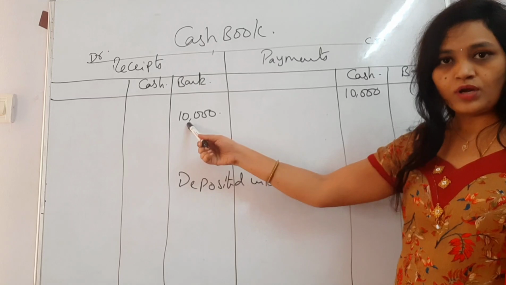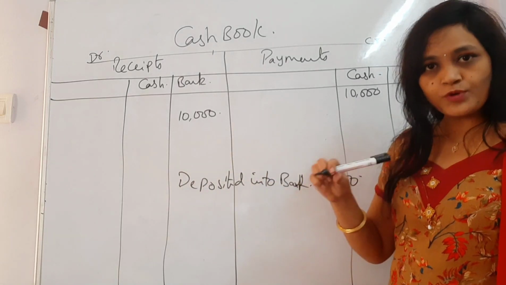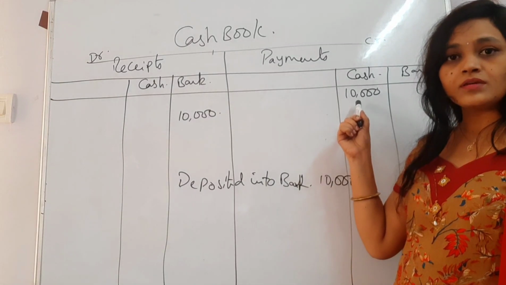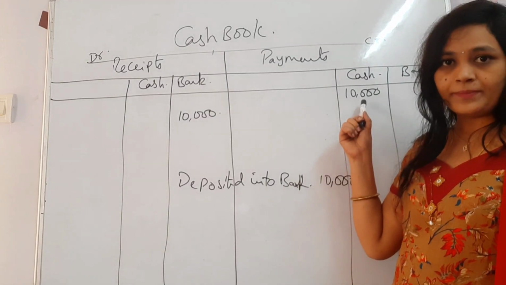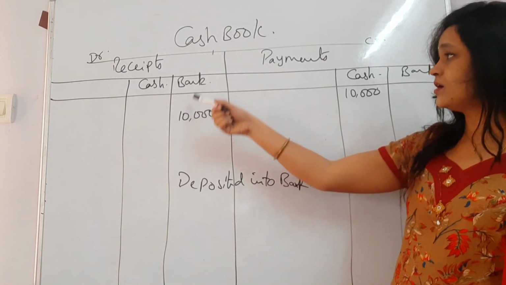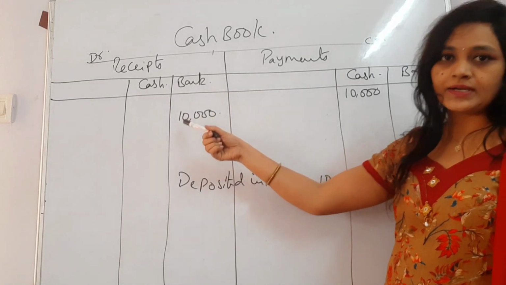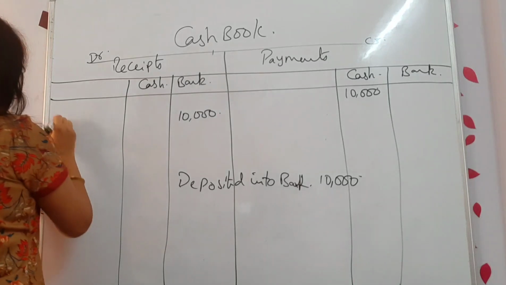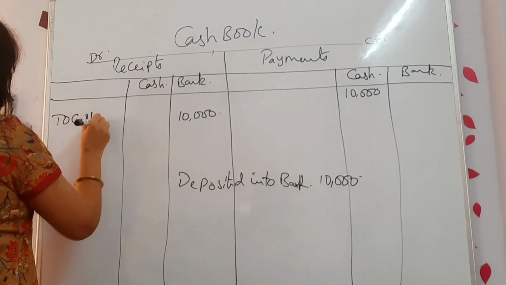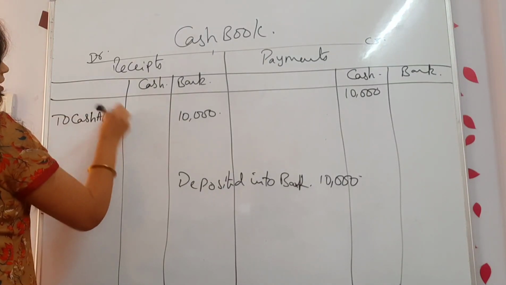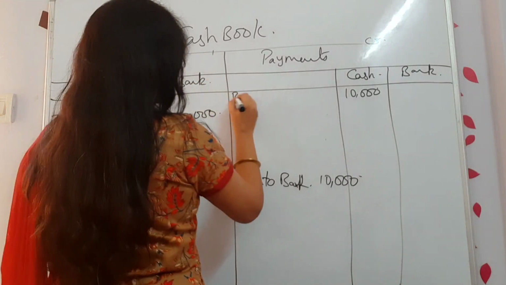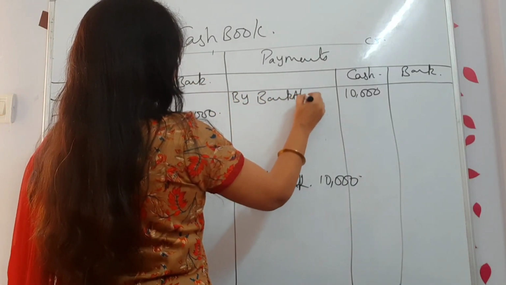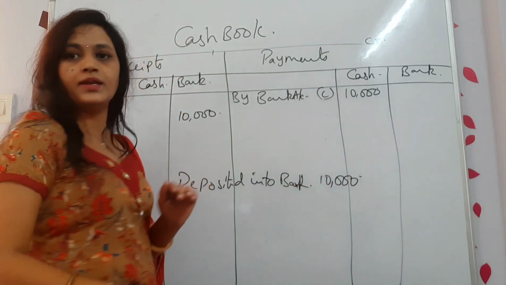Receipt side, bank column increased. You send money from your business, right? So cash side, money goes out. Correct? So payments, cash column 10,000. Receipts, bank column 10,000. So what should I write over there? I am entering in the bank column, so write down 'To cash account' and it is a contra entry. And here 'By bank account', this is also a contra entry.